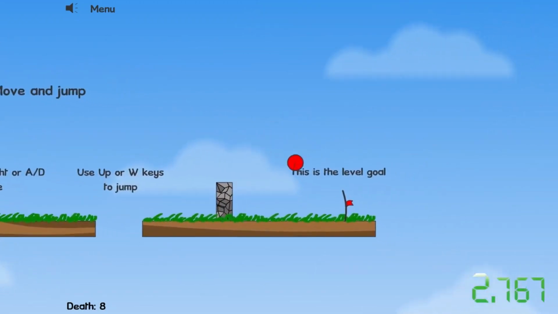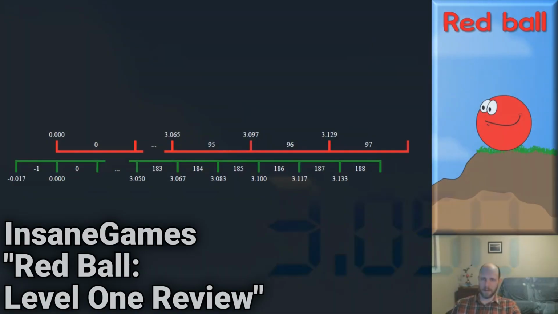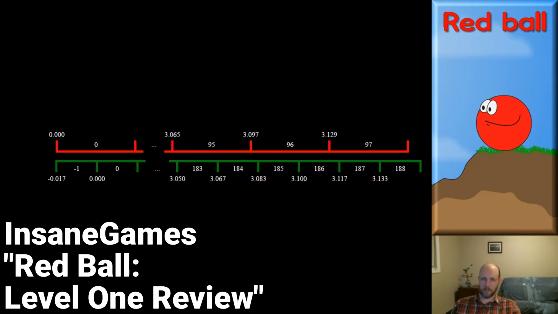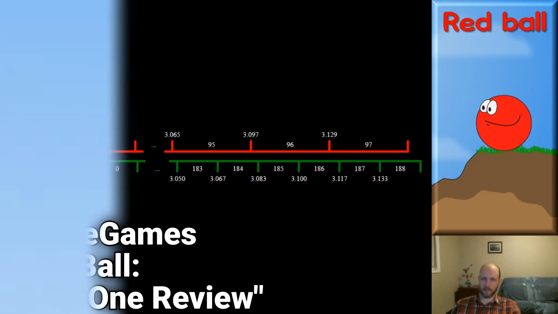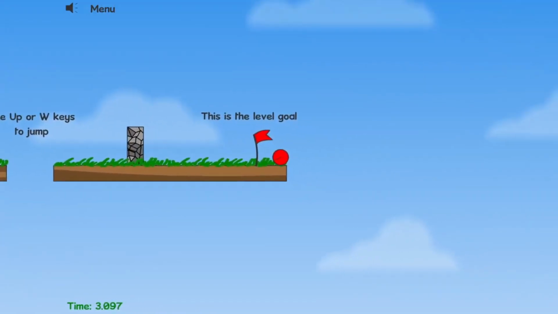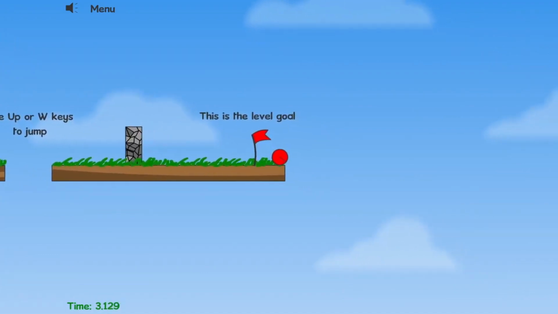Though Jetman did appear to get a time as low as 3.050 through this process, it was discovered that lag and recording nonsense could cause different real times to be generated through the exact same movement. Using a new in-game timer hack made by yours truly, the new limit was found to be 3.097 seconds, with the previous limit actually being 3.129 seconds.